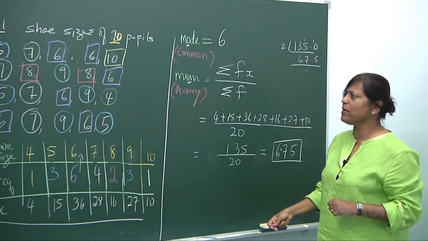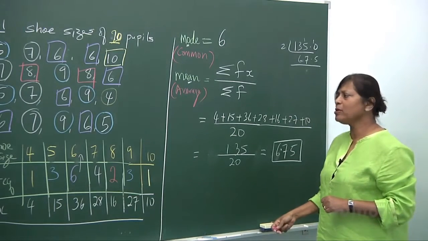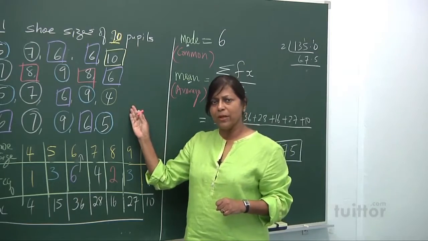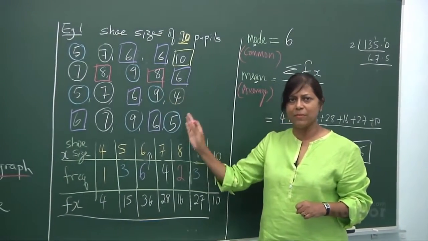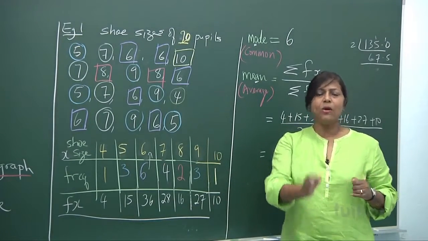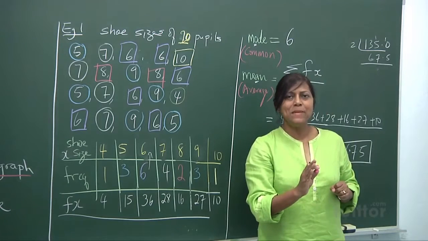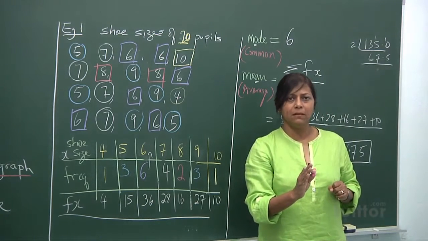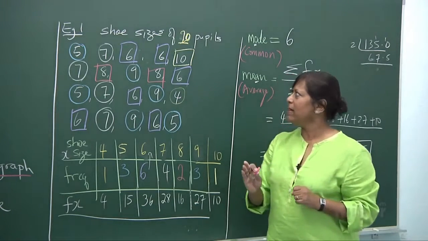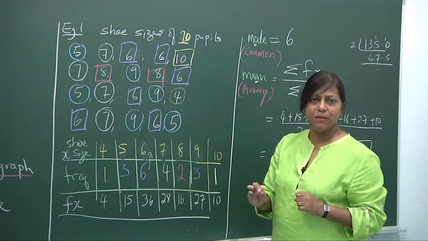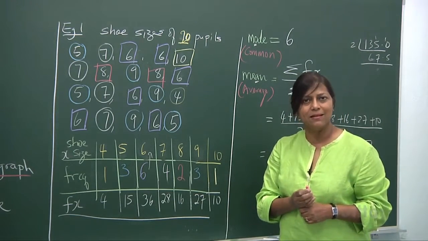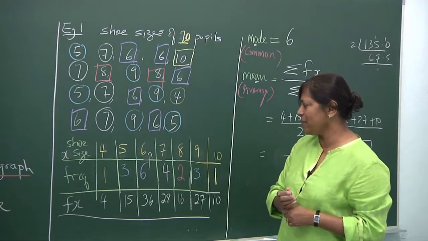Now the next thing is we want to find out the median. How do you look at the median? Look back at the table. One way we could do is arrange this table from small to big, and look at the central position. The median comes from the word middle. What is the middle score? If you have 20 people, when you divide by 2, it's the 10th and 11th person.